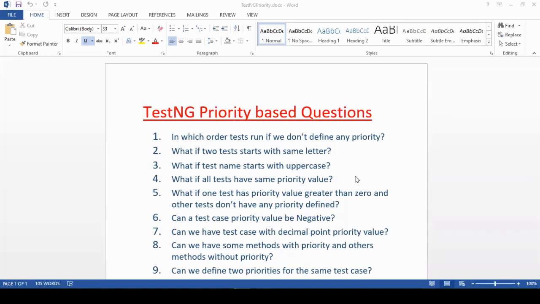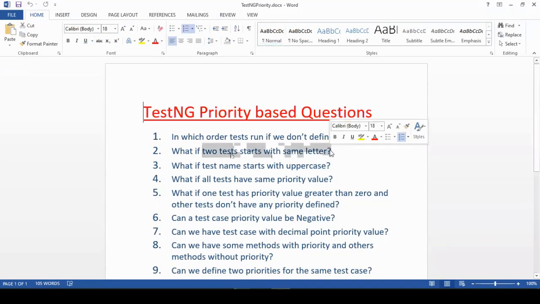The first one is: in which order do tests run if you don't define any priority? You may expect a question like this. Suppose you have five test cases and you have not defined any priority. In which order does TestNG execute those test cases? Next is: what if two tests start with the same letter? If two test cases start with the same letter, what will happen?